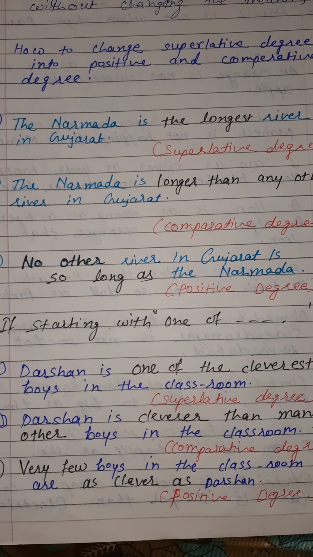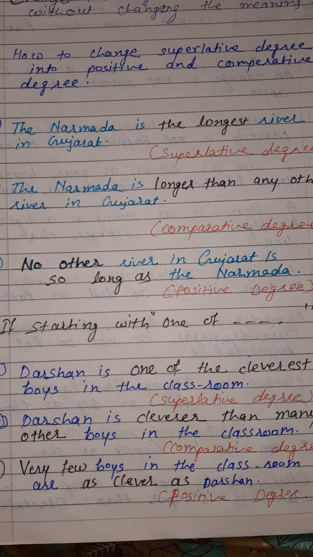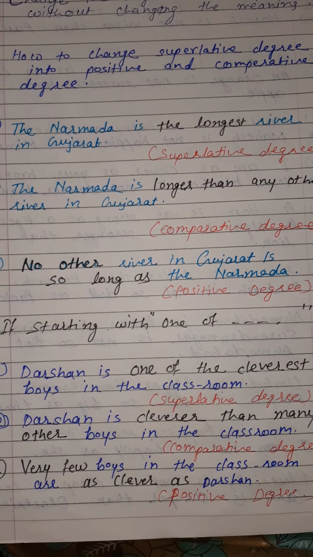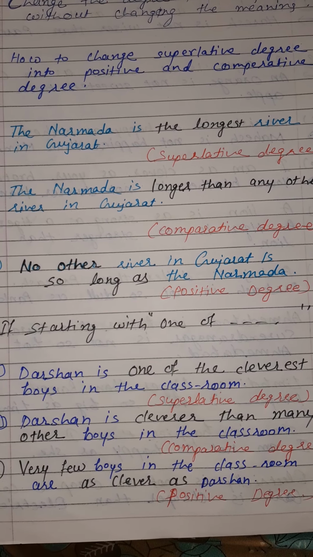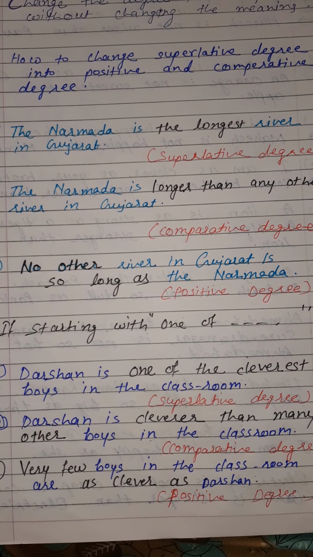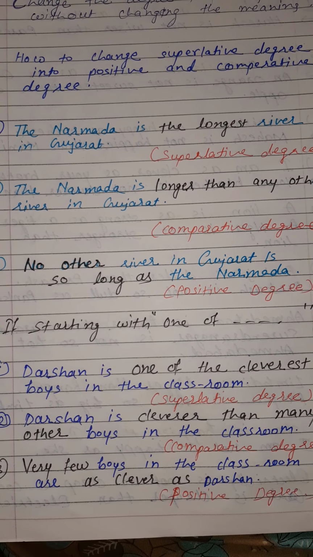The Narmada is the longest river in Gujarat. So here we compare the river of Gujarat, the Narmada, to other rivers of Gujarat.